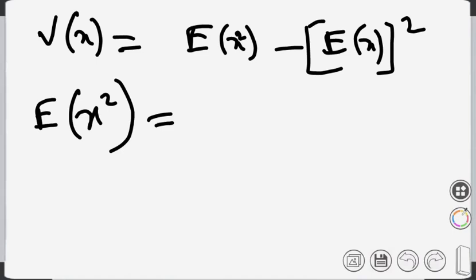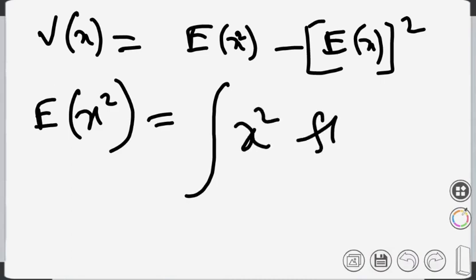It will be the integration of x square into f(x) dx. For a discrete variable, it was the summation of x square into f(x). Here, instead of summation, we use the integration sign and dx.